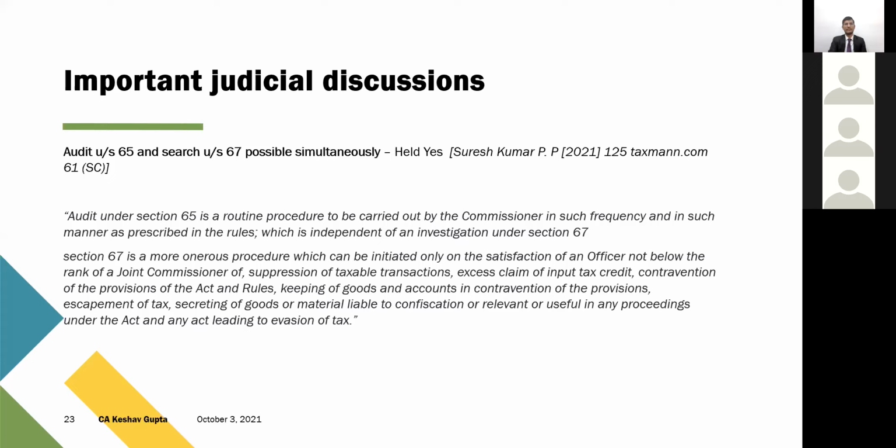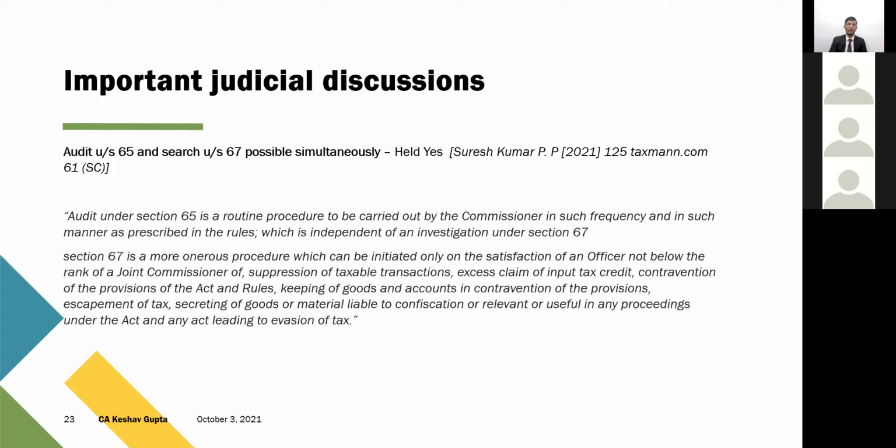Audit under Section 65 and search under Section 67 are both independent procedures, and they've clearly mentioned that audit is just a routine procedure. You cannot equate audit with investigation. Investigation is more draconian, a more onerous procedure, and for any search or investigation, multiple levels of approvals are required, joint commissioner officers are required, and there are certain reasons for which a search is conducted.